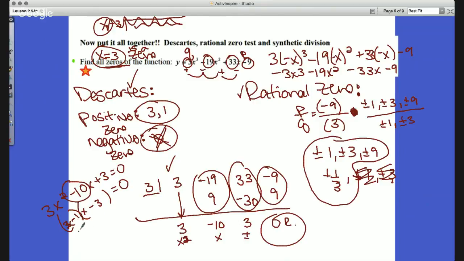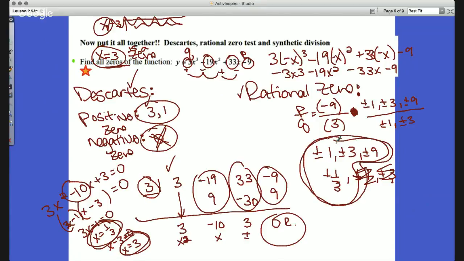So I set both equal to 0. 3x minus 1 equals 0, and x minus 3 equals 0. Add 3, add 3. X equals 3. And x equals, add 1, divide by 3, x equals 1/3. So again, we looked at it before that there should be 0 negative solutions, negative zeros. And you're right. There's actually 3 positives, which mirrors up with Descartes' rule of having either 3 or 1. And you'll notice too that all three of these are underneath the possible zeros within this polynomial.